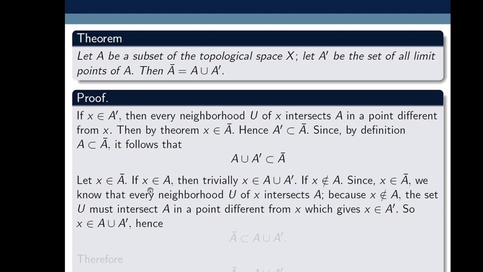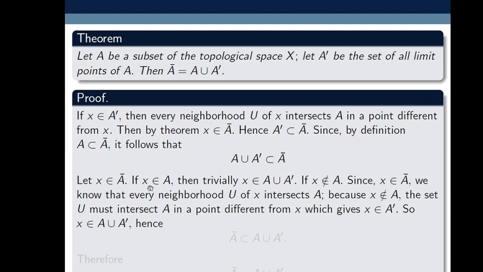So here we assume X belongs to A and proved X belongs to A union A prime. So also we assume X belongs to closure of A and prove X belongs to A union A prime. This implies what? Closure of A is contained in A union A prime. But this happens only if X belongs to A.